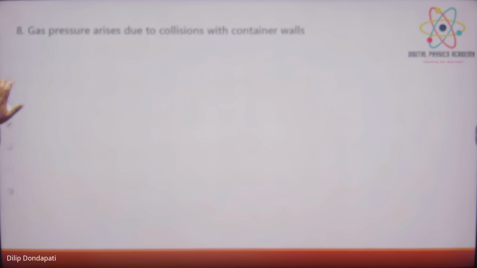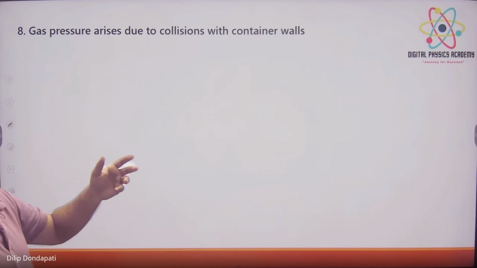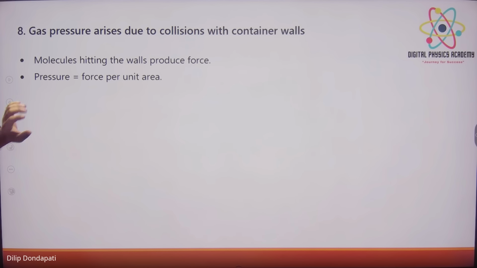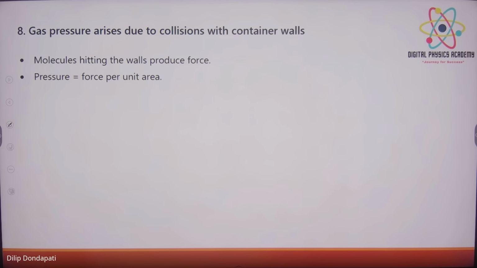And gas pressure arises due to collisions with the container walls. Pressure is nothing but force upon area, right? So the gas will exert a pressure because of collisions. That's why gas will always exert pressure. These are the postulates, the assumptions, of the kinetic theory of gases. These are the 8 assumptions which we learned.